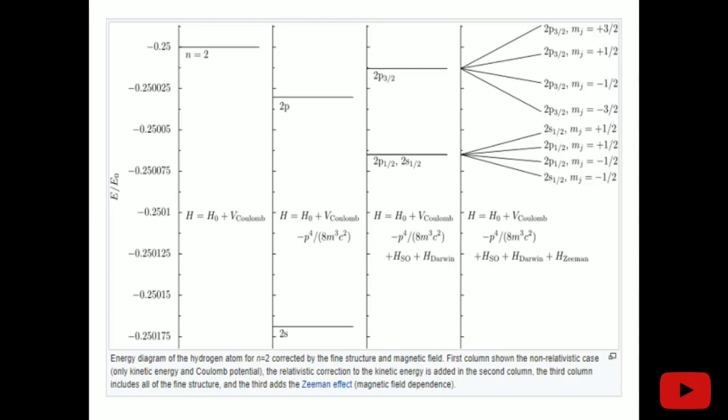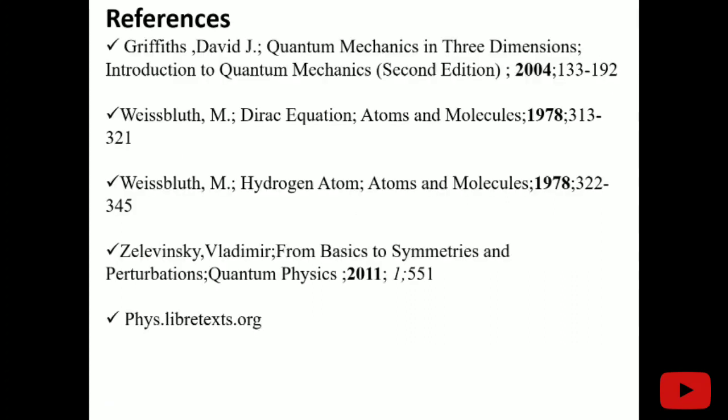These are the references which I have taken, generally from books: Griffiths, the Bransden and Joachain book for atoms and molecules, and this is the book for perturbations, and that is the site from which I have learned this. And these are the references in ACS notation which I have written. Thank you.